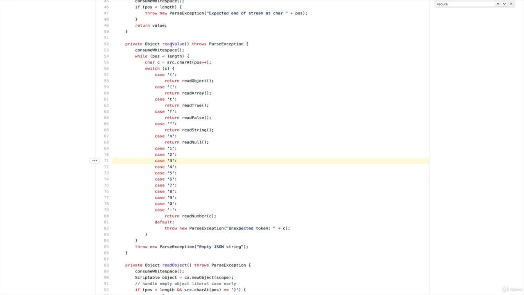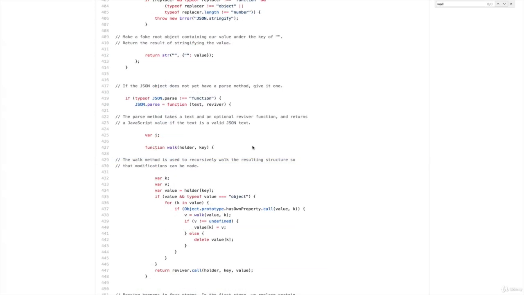So readValue is calling readObject, which is calling readValue, which calls readObject, and it's this cycle that goes over and over and over. So that's an example of recursion. But let me show you a simpler implementation. Here's a simpler implementation written in JavaScript. This is not actually what's used in any of the browsers, because JavaScript isn't written in JavaScript, but here's an implementation to show what it would look like.